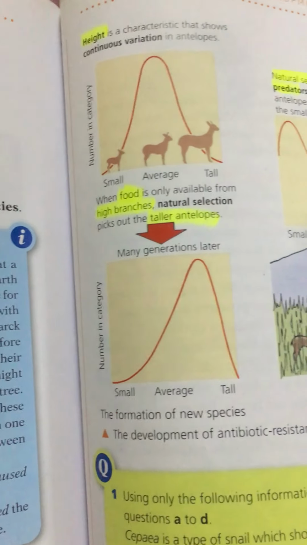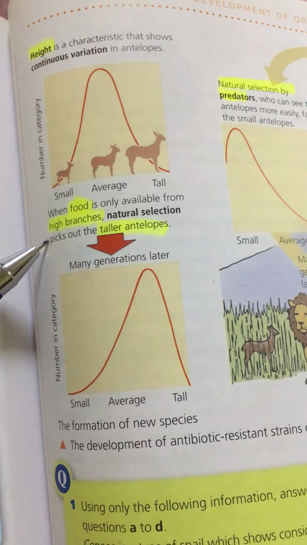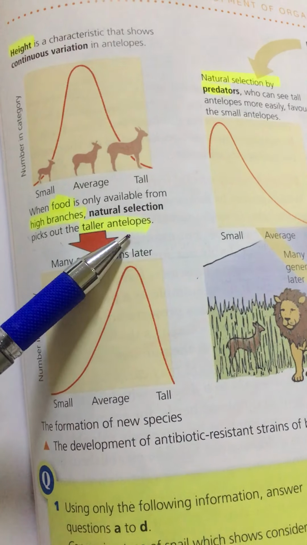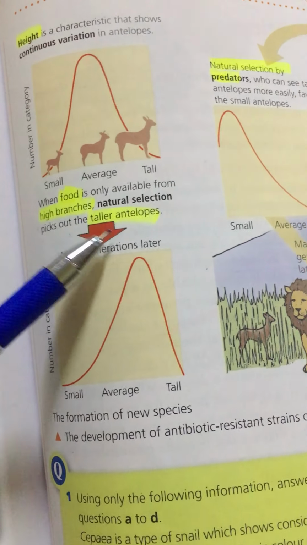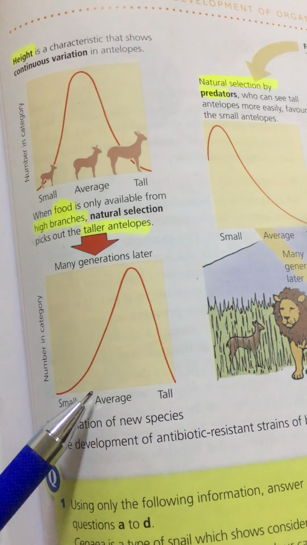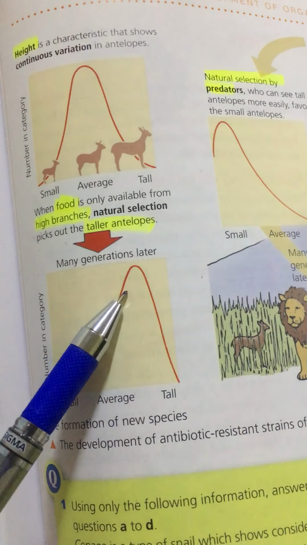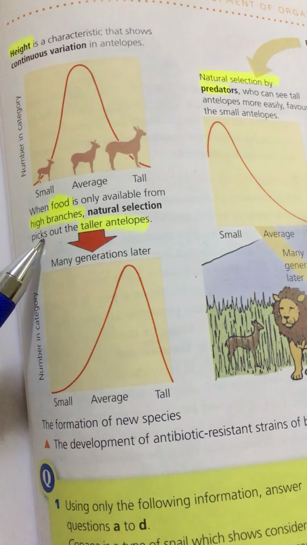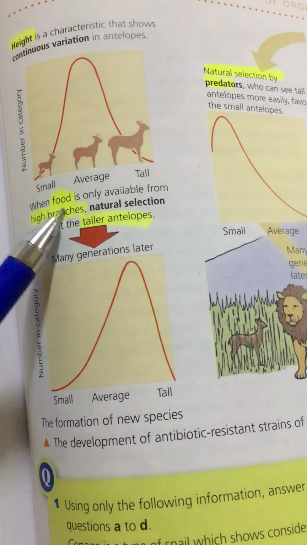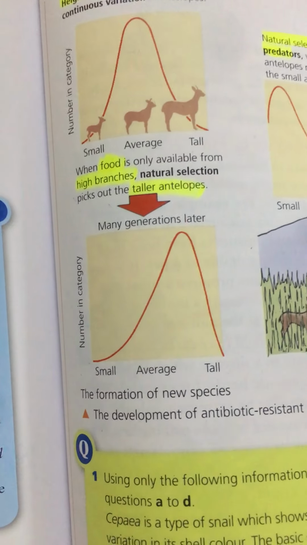When food is only available from high branches, natural selection picks out the taller antelopes. If you focus on this chart, you will find that it shifts towards the tall antelope, because the small antelope cannot eat from this food.